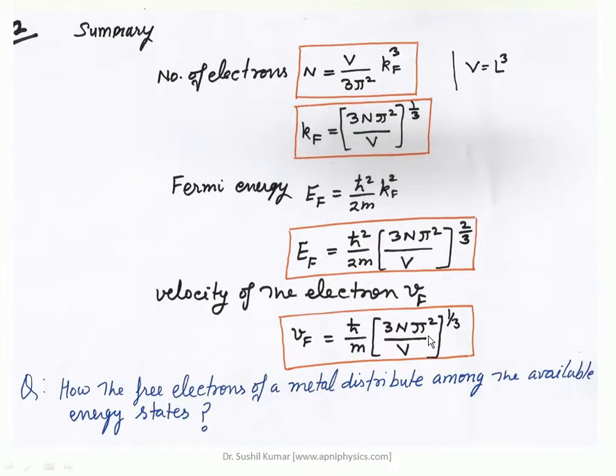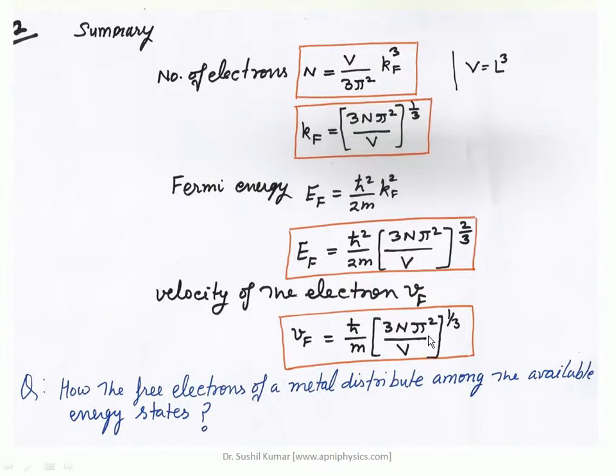And kF is equal to (3Nπ²/V) raised to the power 1/3, which is independent of the mass. And again velocity in terms of ħ, m, N and V. So all these characteristics of a free particle, one can determine from here for a free electron.